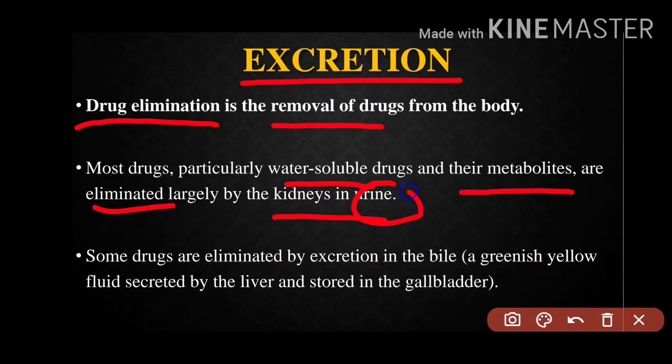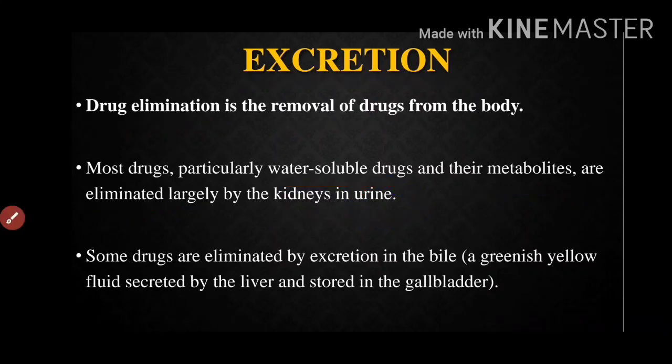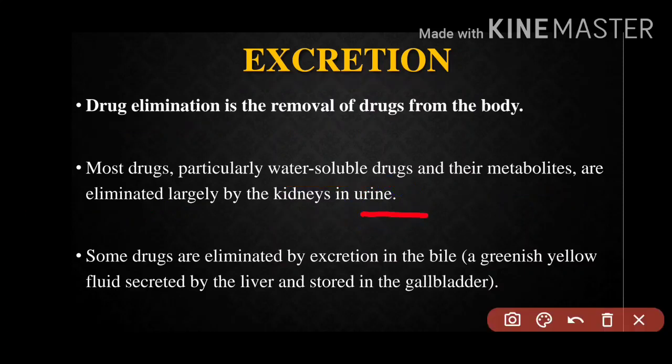Now some drugs are also eliminated in the form of bile. Bile is a greenish yellow fluid that is secreted by the liver and stored in the gallbladder. This bile you might know from the digestion process, you have learned this. So this is all about excretion.